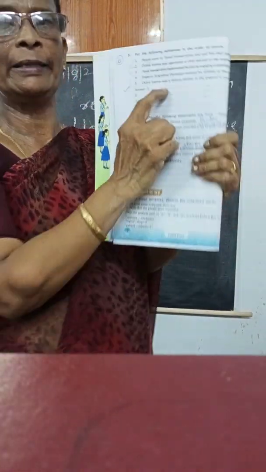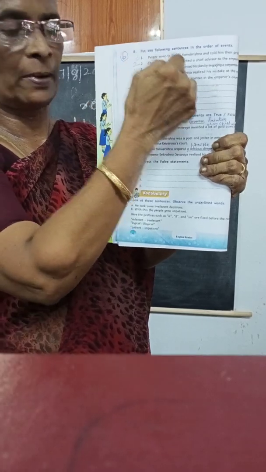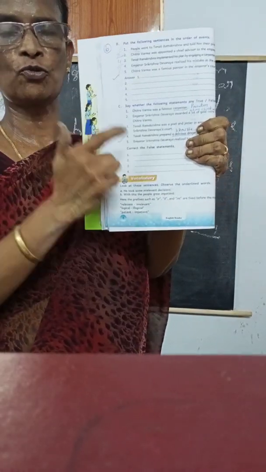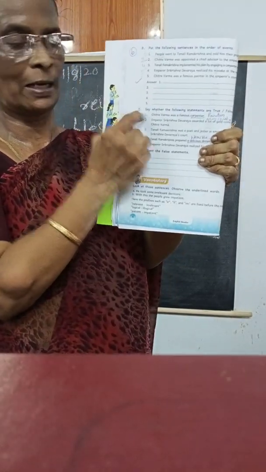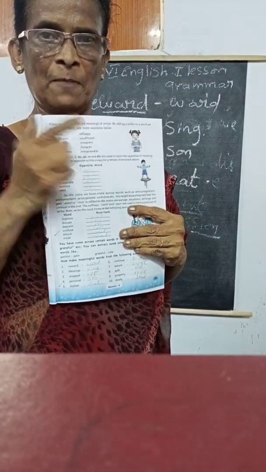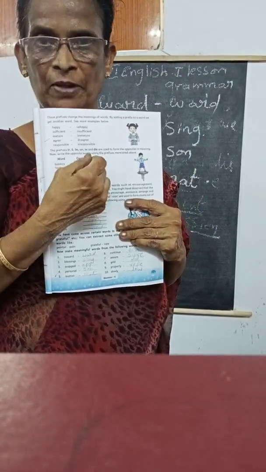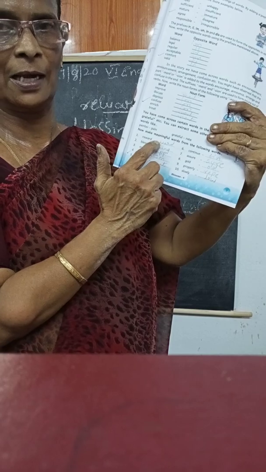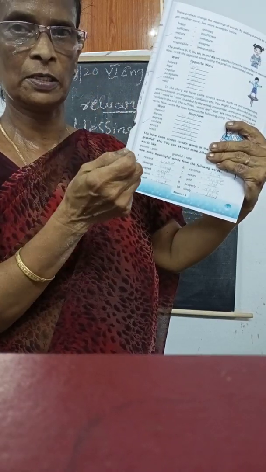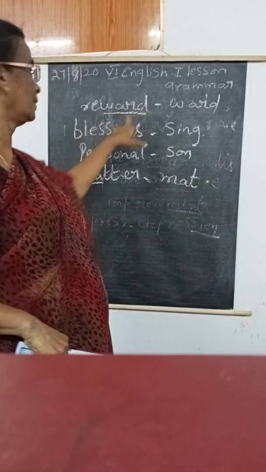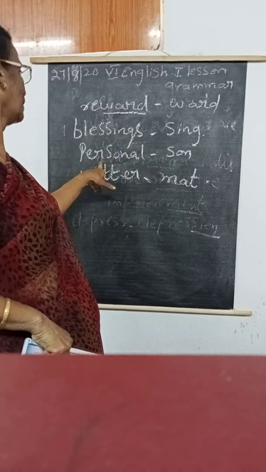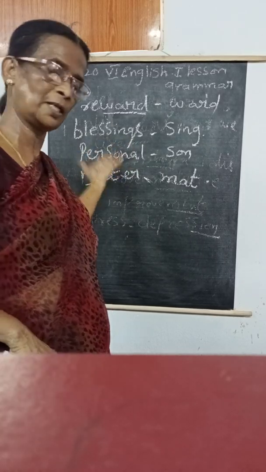So, the first one I told, you have to write in the order. According to the numbers you have to write on the line. And second one, true or false. Which is the false one? You have to make it correct and write the answer on the line. And third one, prefixes. Before a word what we use is known as the prefix. After the word what we use is known as the suffix. Then this last one is extracting meaningful words, which we are given in the textbook. Okay, like this. Reward, word; blessing, sing; personal, son, or you can write person also.